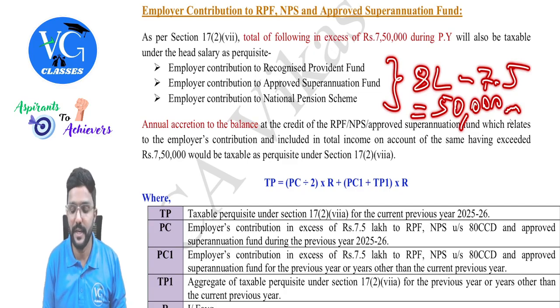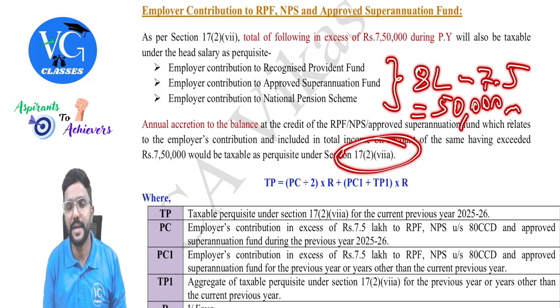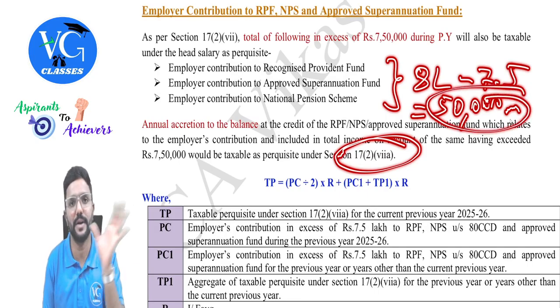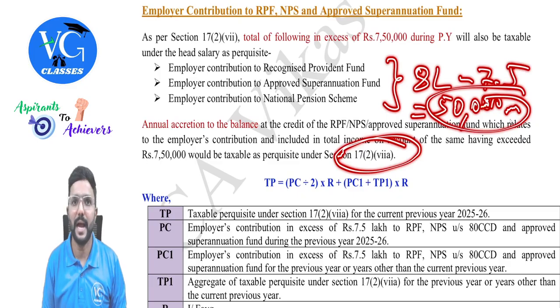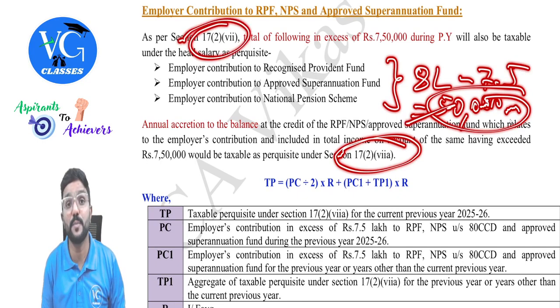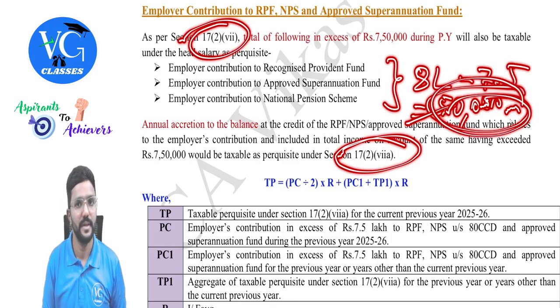And section 17(2)(viia) will tell whatever income is earned on this 50,000, that is in the form of interest or dividend, even that would be taxed as perquisite. So the first part, 17(2)(vii), is talking about the principal element, whereas 17(2)(viia) is talking about income on that amount.